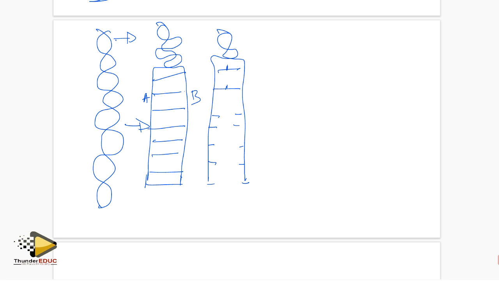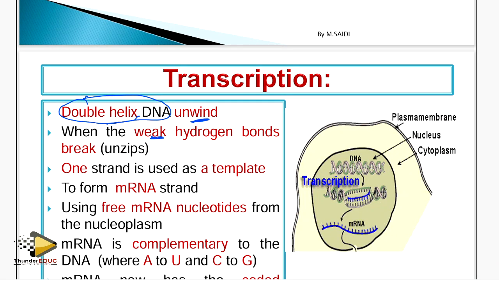So after that, what happens? We're saying that the weak hydrogen bonds break. Sometimes we can say unzip is the same thing. So here you get a mark, and also here you get a mark. In this case, one strand, this word one is very crucial. One strand will act as a template. When one strand acts as a template, what happens? Template means a mirror. Don't use mirror in the exam because you'll get it wrong.